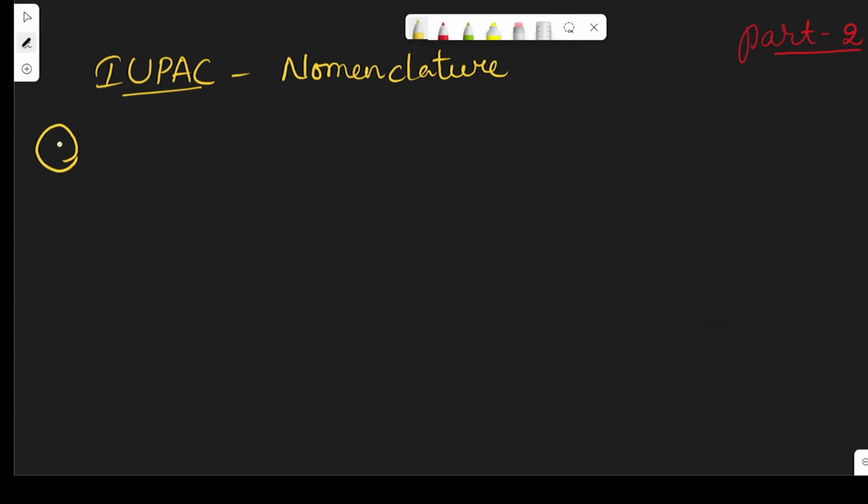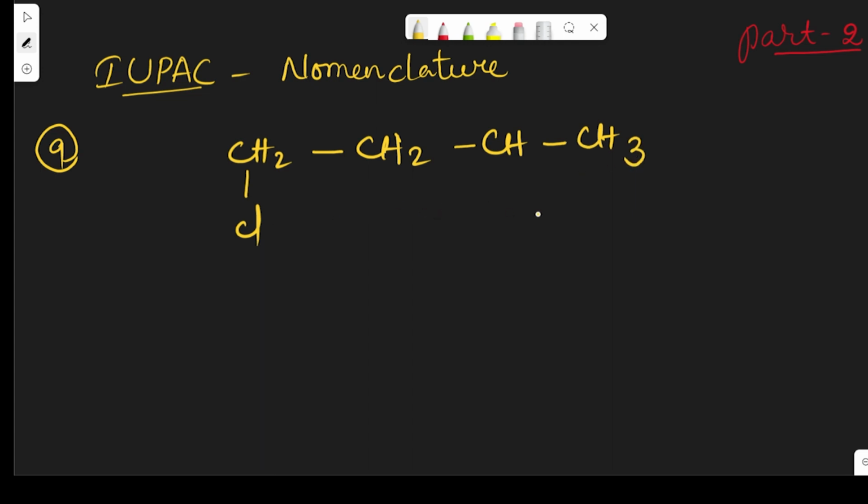Now let us see the ninth one. CH2, CH2, chlorine is there, and CH3. What is the name of the given compound here? Here there are 4 carbon atoms, all single bonds only. So butane. Here the chlorine atom, if you give numbers from right to left, will be at 4.